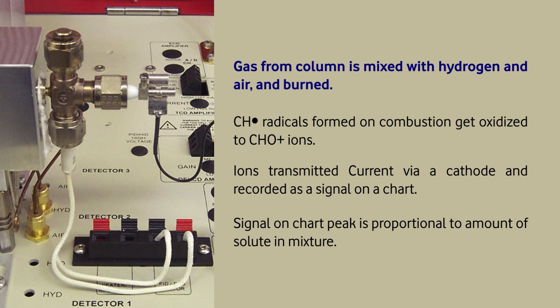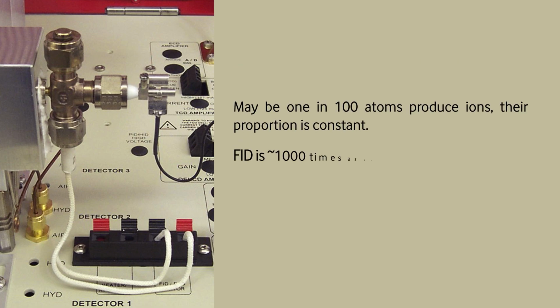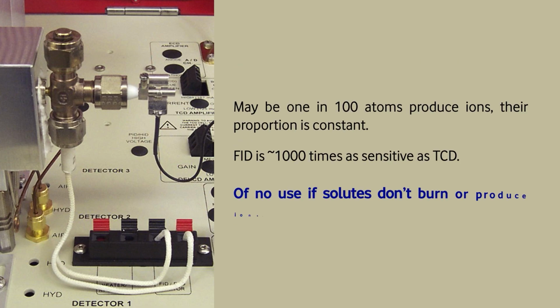Now the point here is, not all the radicals will be converted into ions. There might be 5 out of 100 which will form ions, but the fact is the proportion will always be constant. Each time it will be 5 out of 100, and because the proportion is constant, this proportion is the one which tells us how much is the content of that product. So there is no problem, because the signal will depend on the content. If the proportion is constant, the signal will also be constant each time.